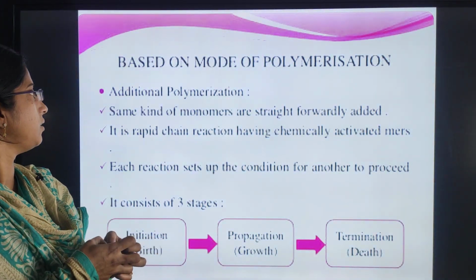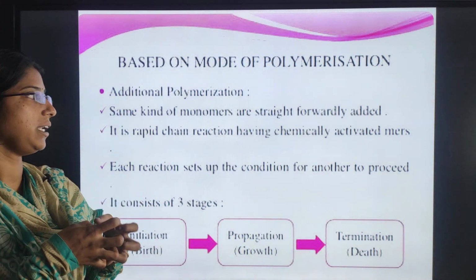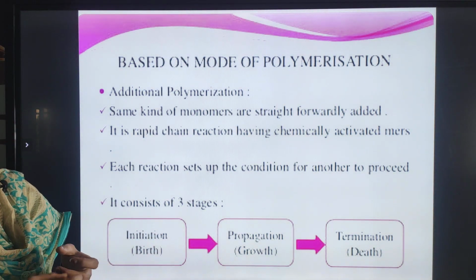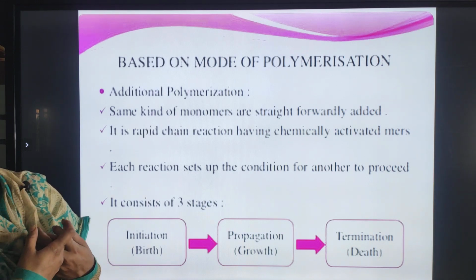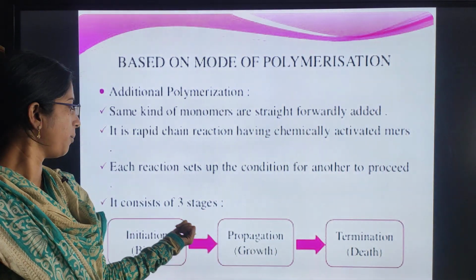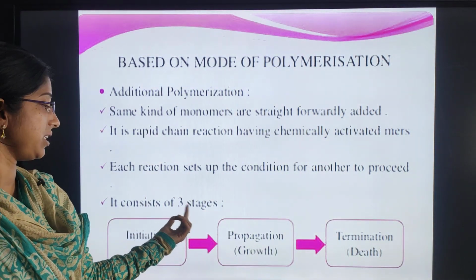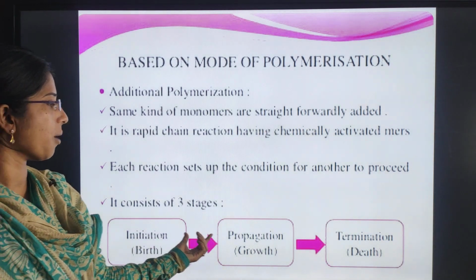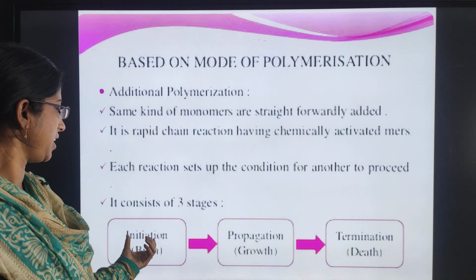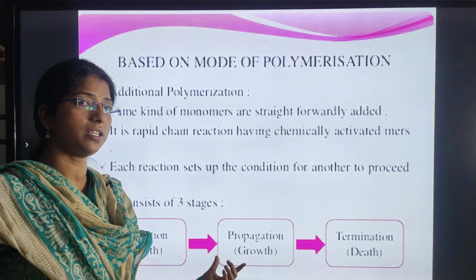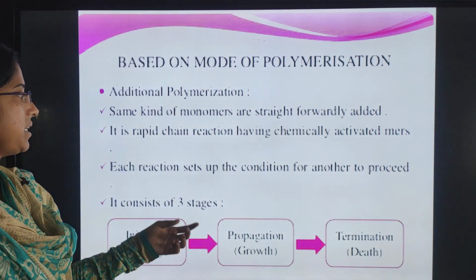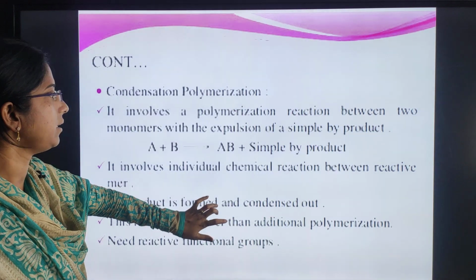So addition polymerization is nothing but where the same kind of monomers are straightforwardly added, in a rapid chain chemical reaction of chemically activated monomers. Each reaction sets up the condition for another to proceed. It consists of three stages: initiation, propagation, and termination. You already know that initiation is like birth, propagation is growth, and termination is death. That process takes place to complete the reaction.